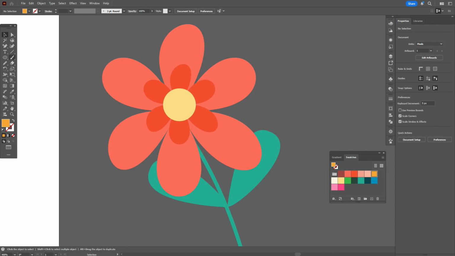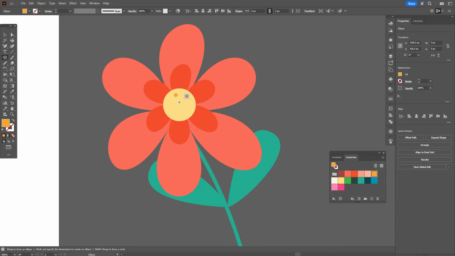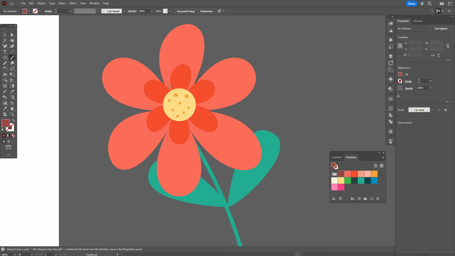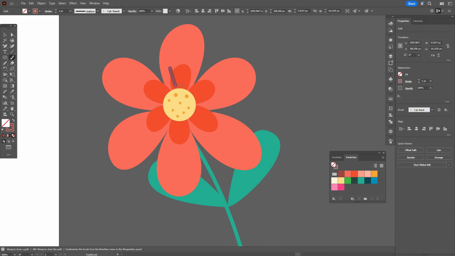You can leave it like this, or you can take, for example, some orange color and add ellipses here. And you can take dark brown color, take brush tool and, for example, add here some lines like this.